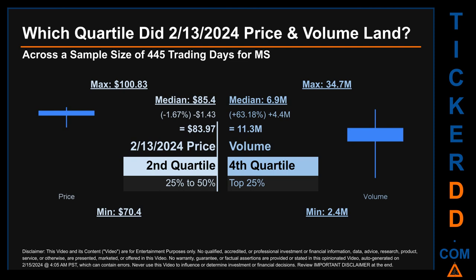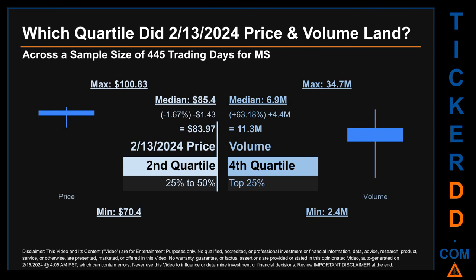Which quartile did February 13, 2024 price and volume land? Across a sample size of 445 trading days, the maximum end-of-day price for MS was $100.83 while the minimum was $70.40. Within that price range, February 13, 2024 price, of $83.97, landed within the second quartile, putting it within the 25% to 50% range of all sampled end-of-day prices. The day's volume landed within the fourth quartile, marking it within the top 25% of all sampled daily volume, which saw a max daily volume of 34.7 million and a minimum of 2.4 million.